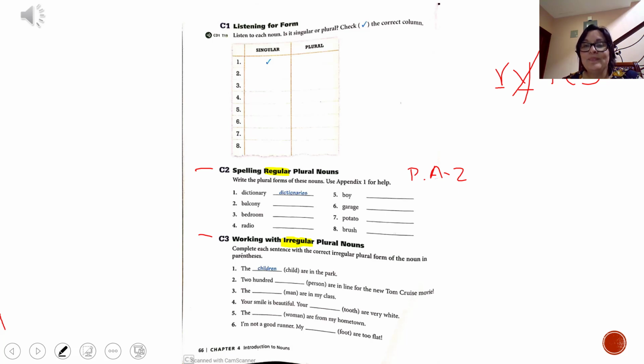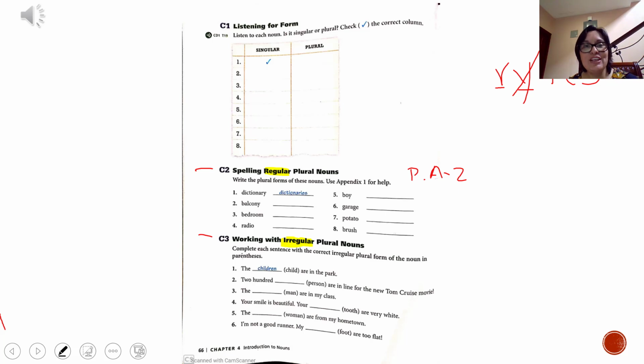What is the plural for person? So write it in the blank space. In number three, what is the plural for man? Number four, the plural form of tooth. Number five, the plural form of woman. And number six, the plural form of food. So right now, guys, stop the video and work in this page because we are going to continue in other activities. But first you have to finish this page.